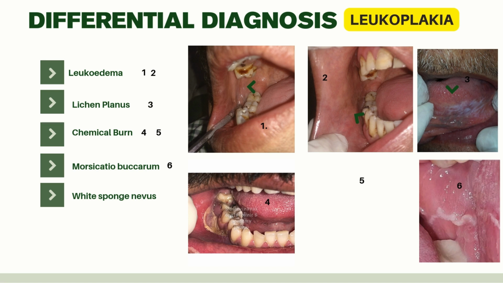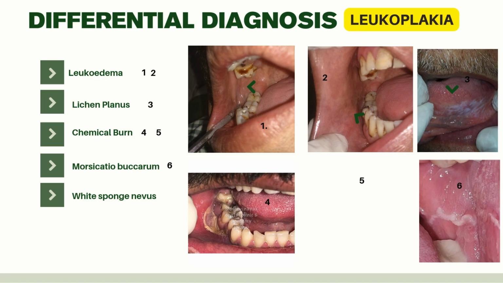Picture third is lichen planus, as we have already read about lichen planus and discussed the clinical features. This is a typical Wickham striae, or crisscross lines, that you can see on the lateral part of the tongue. Coming to the other differential diagnosis, the other is chemical burn.